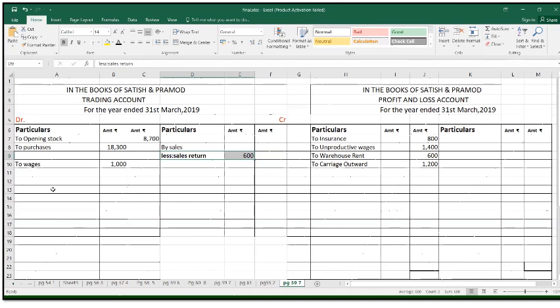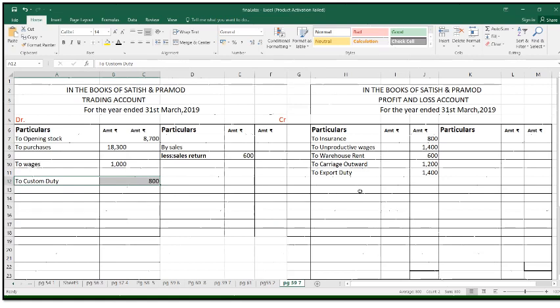After that, next export duty. Export duty, profit and loss debit to export duty 1,400. Then next custom duty. Custom duty will appear in the trading debit. Custom duty amount is 800.